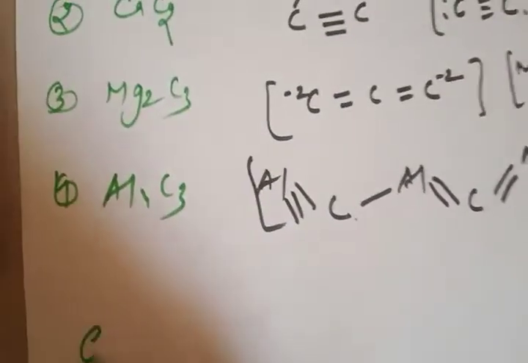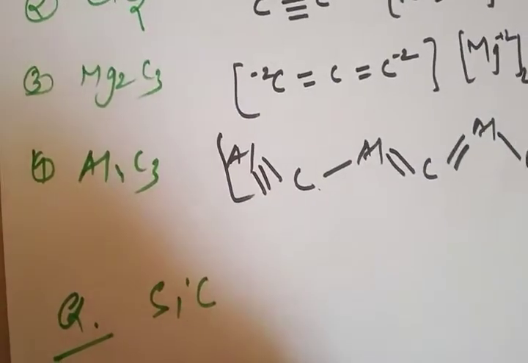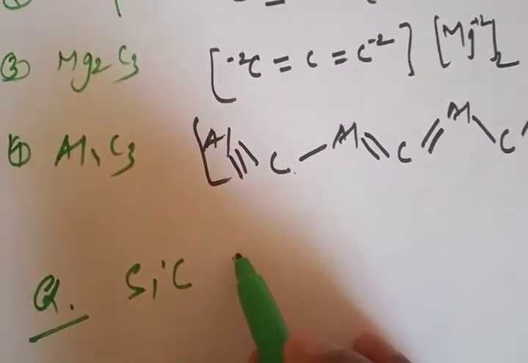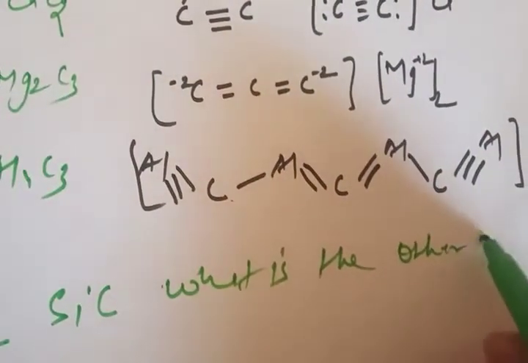With this, the video is going to complete, but before the completion I have a question for you. Question 1: you have SiC.